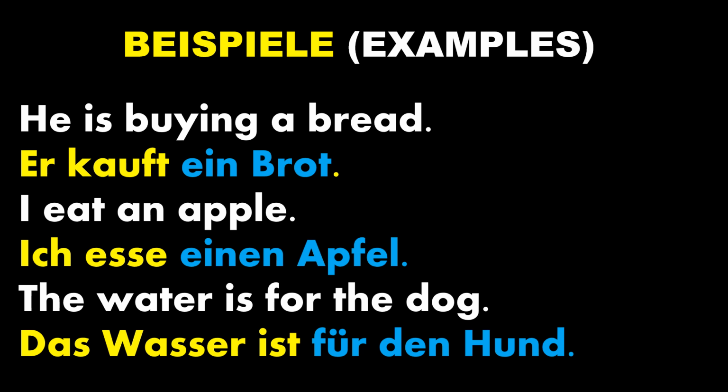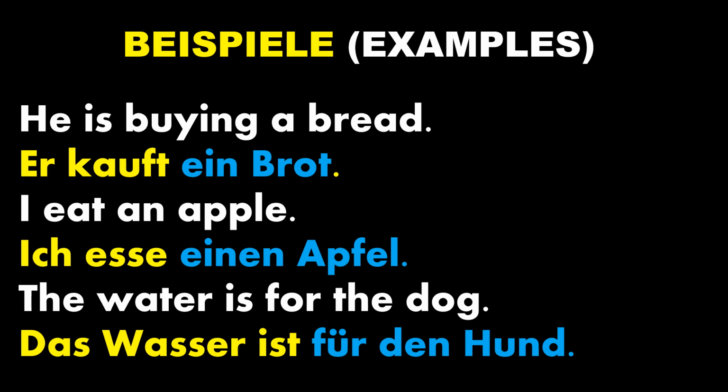Here in this example we have used a preposition für, which is a purely accusative preposition. After this preposition, no matter where it is, whether that is a direct object or not, it will take the accusative case. So the article which comes afterwards will take the accusative form. That is why I have written here den Hund. The article for Hund is der Hund, masculine. That is why here we are using für den Hund.